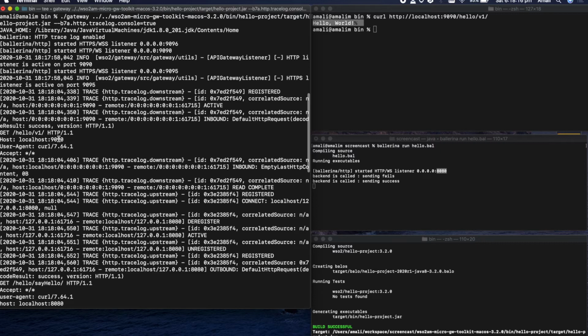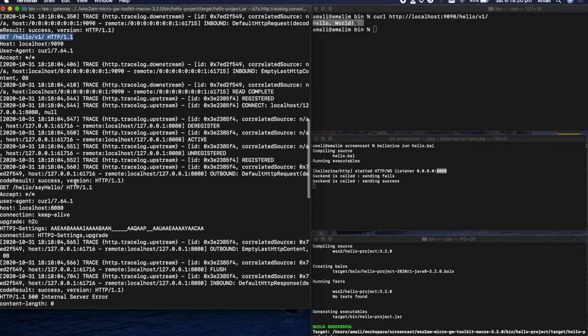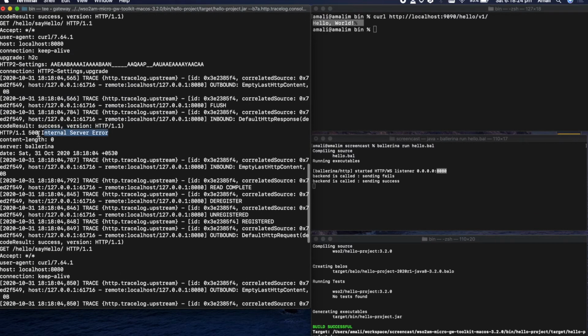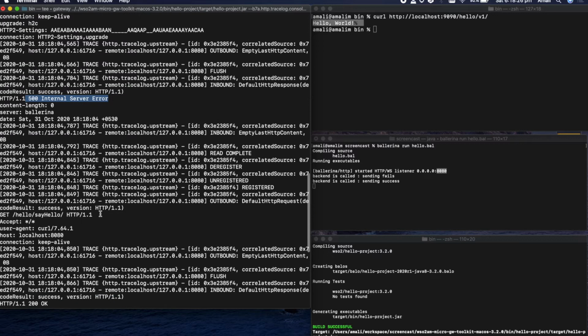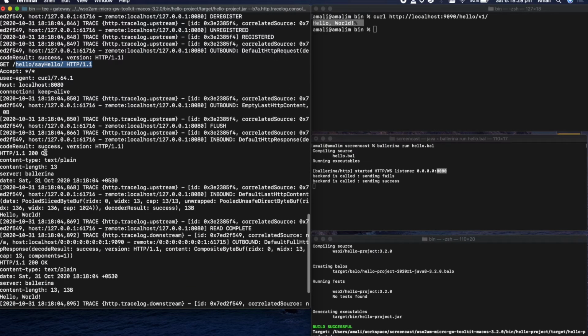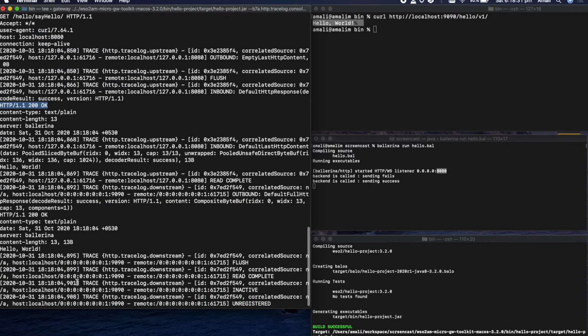When the client invokes the API, it goes to the backend. It has returned an internal server error, and the gateway will retry again, and now it is successful and the client will receive the successful response. As we can see, the backend also has two logs: one fails, one is successful.